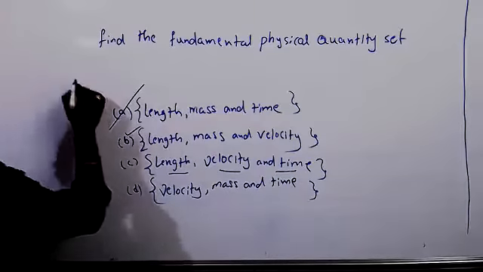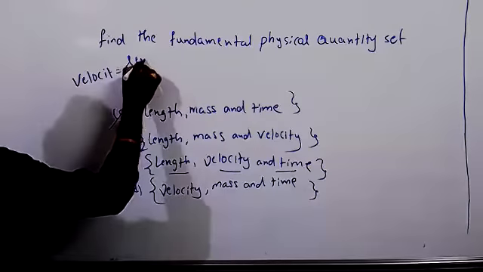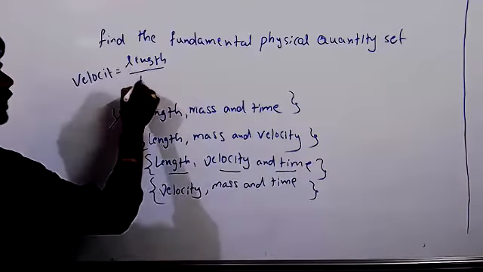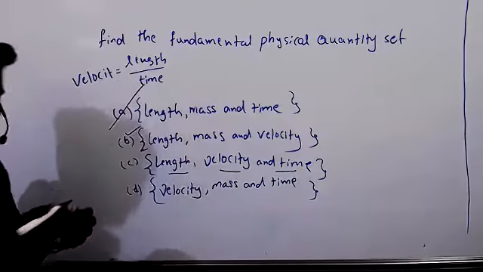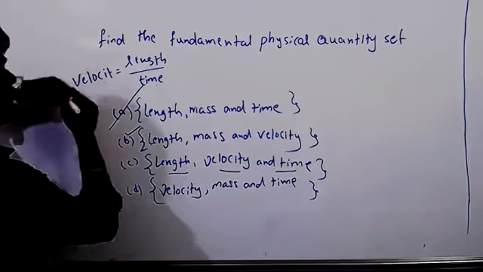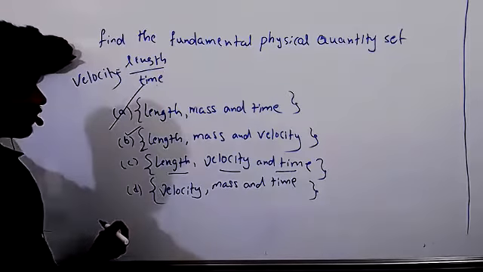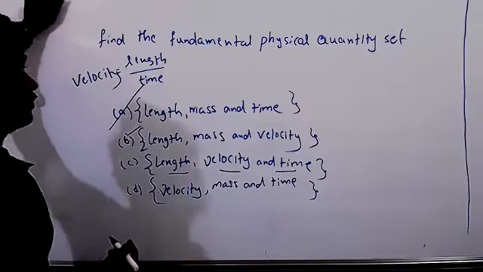What is the formula of velocity? Velocity is displacement by time. So, length by time. Can I write length by time? Yes, sir. Now velocity depends on length and time, right?